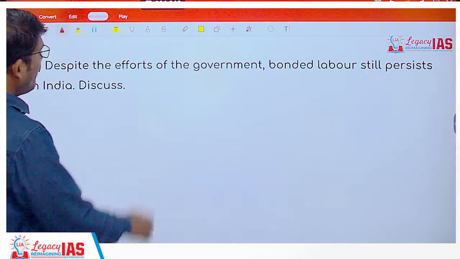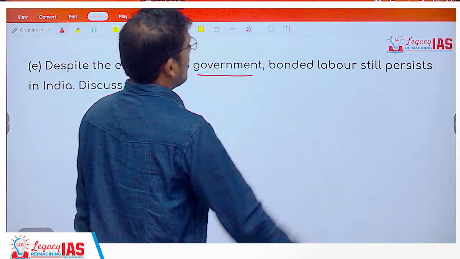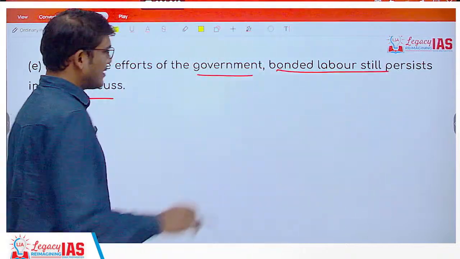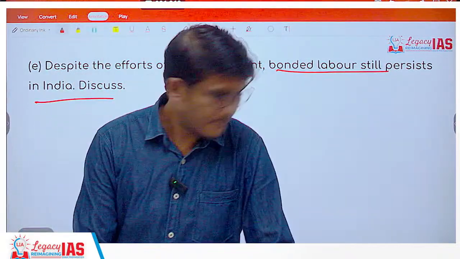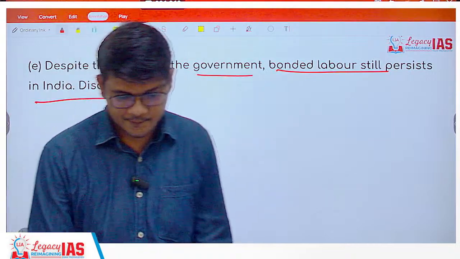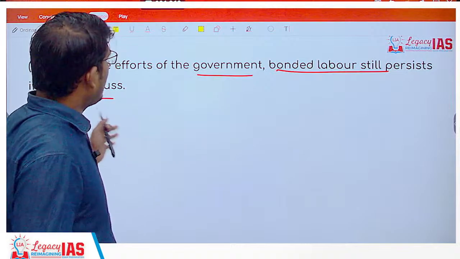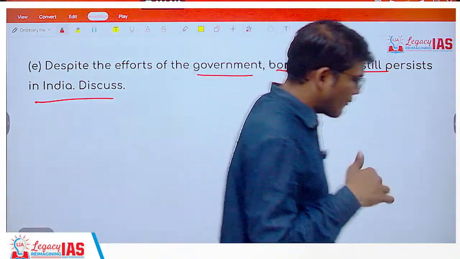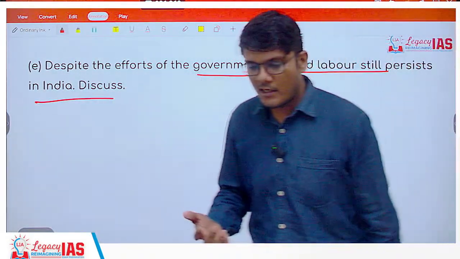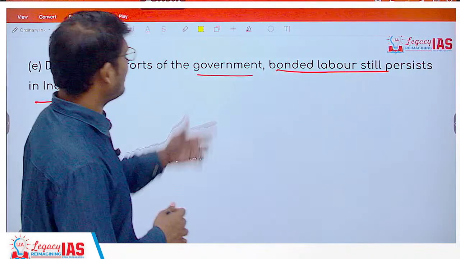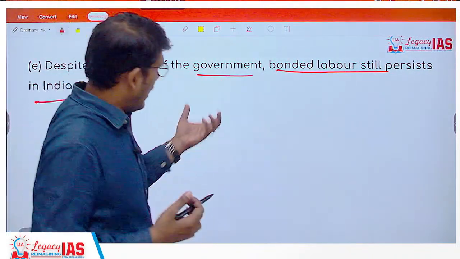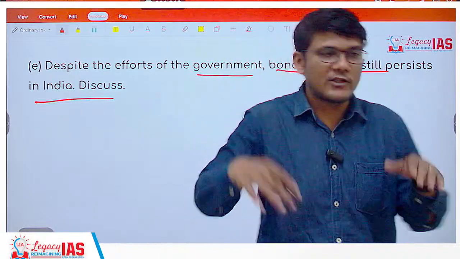Next, despite the efforts of the government, bonded labor still persists in India. Comment. Yeah, discuss. So discuss is there. We have to, of course, mention the answers as well. Now, with respect to the sociological perspective, why will bonded labor still exist? It will still exist because of structural factors, because if you apply Marxist theory, economic disparity is there.